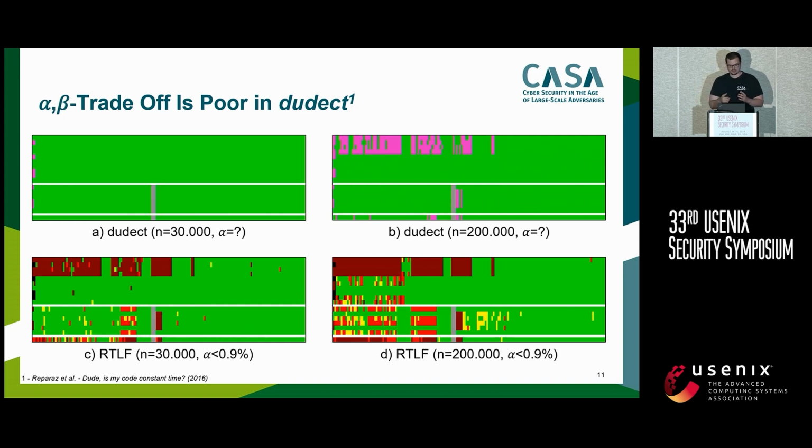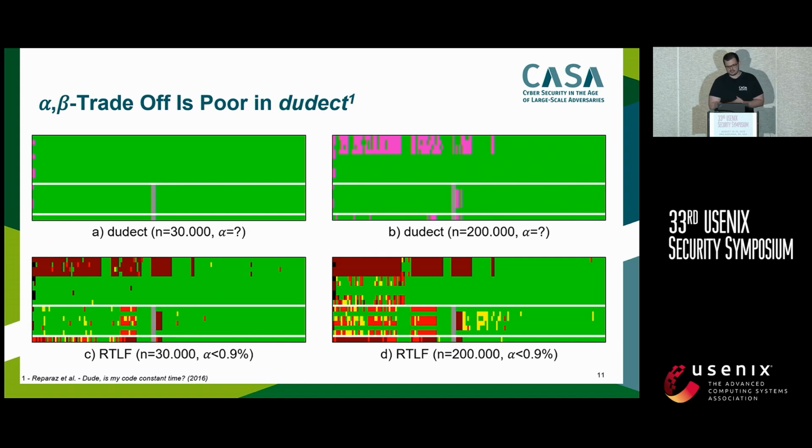All right, now you might ask, Martin, why should we use this? Is there a specific reason? Why can we not use the previous tools? And here we have chosen what we think is the most prominent tool used in TLS, DUDECT. What DUDECT basically does is it computes multiple t-tests on subsets of the data they collected.